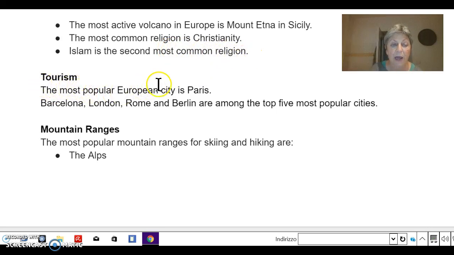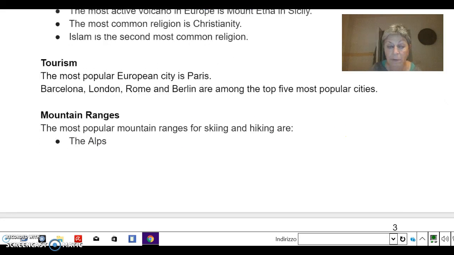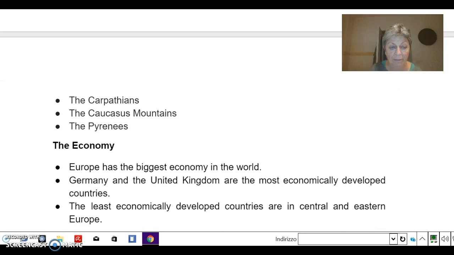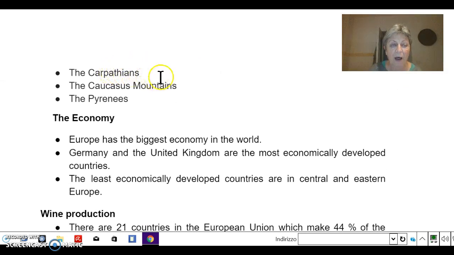Tourism. The most popular European city is Paris. Barcelona, London, Rome and Berlin are among the top 5 most popular cities. Mountain ranges. The most popular mountain ranges for skiing and hiking are the Alps, the Carpathians, the Caucasus Mountains, the Pyrenees.